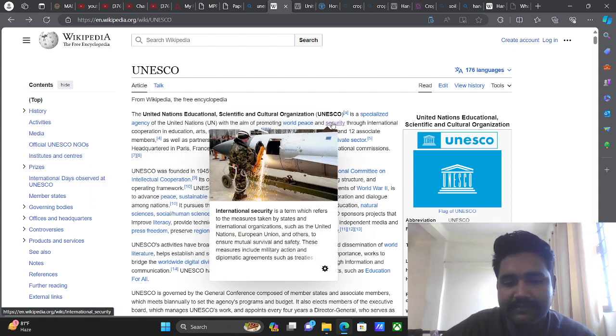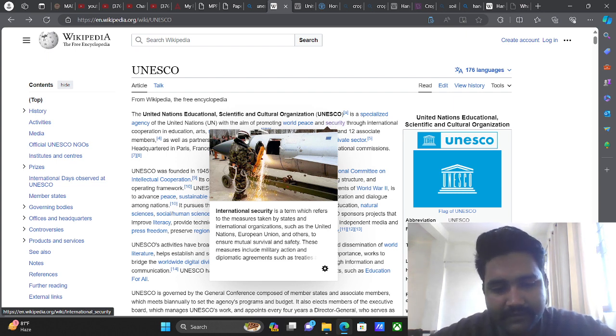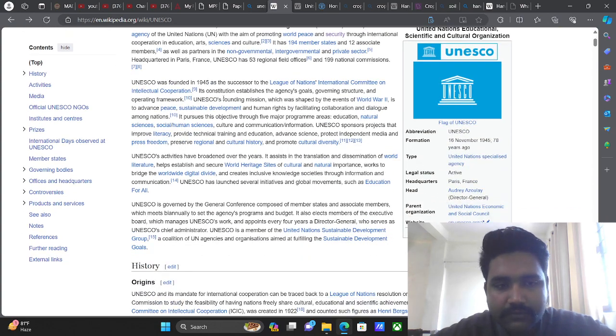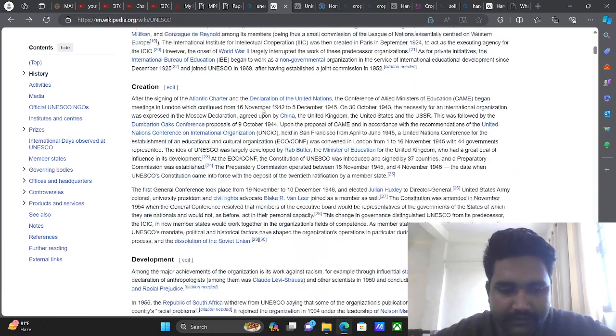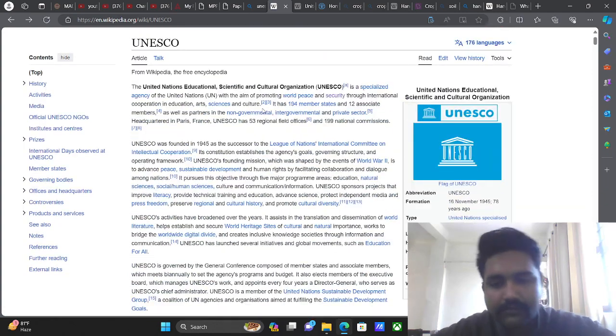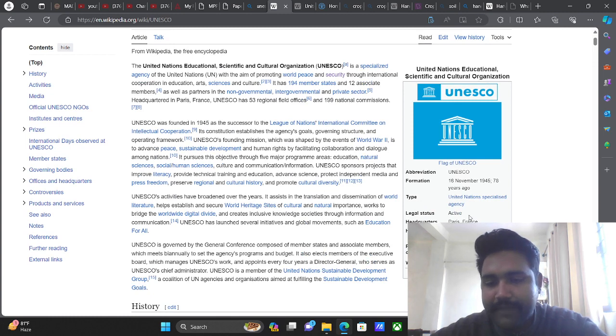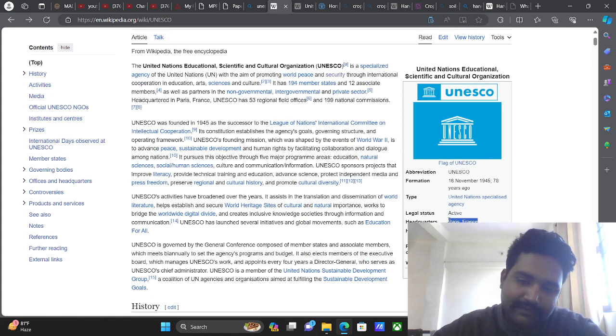And security means international security, a term which refers to the measures taken by states and international organizations such as the United Nations, European Union, and others to ensure mutual survival and safety. Right. So basically, UNESCO is doing these things. UNESCO was founded in 1945. As you already know, the headquarters of the United Nations is in New York, USA. And if we talk about UNESCO, the headquarters is in Paris, France. Now, where exactly Paris, France is, we will also understand.